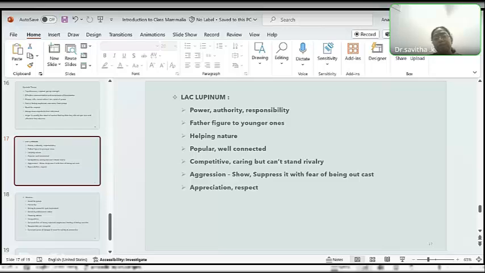And they like to be very popular and well connected, because wolves are seen in larger packs and they hunt also in larger packs. So that way they like to be well connected. Though they are strong enough, there is a need for the group for them to move forward. And they are very competitive and caring, but still they cannot stand any rivalry. Aggression also, we can see a lot of aggression where they either show it up or suppress.